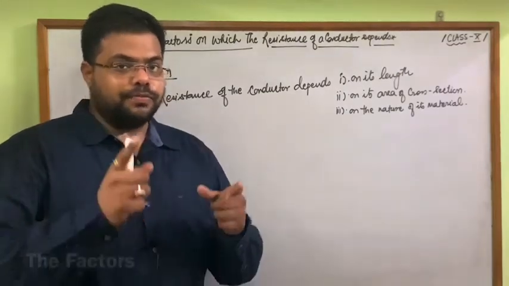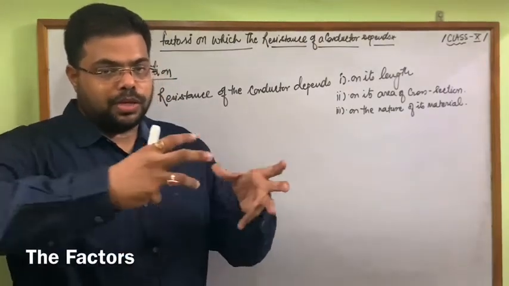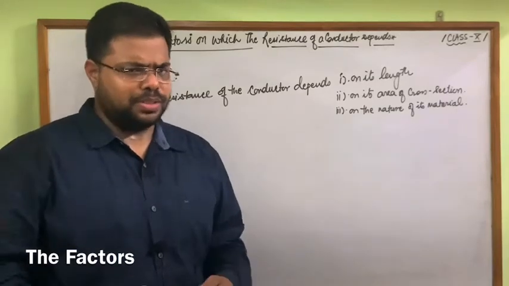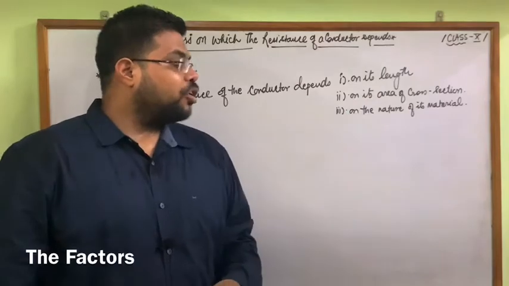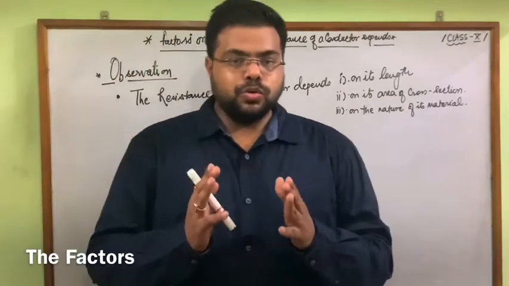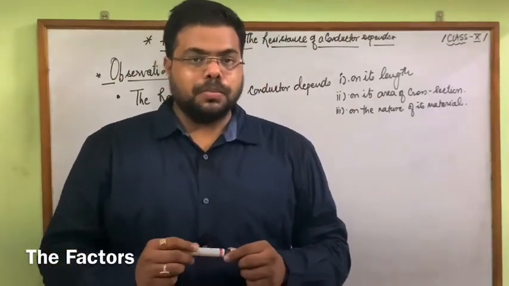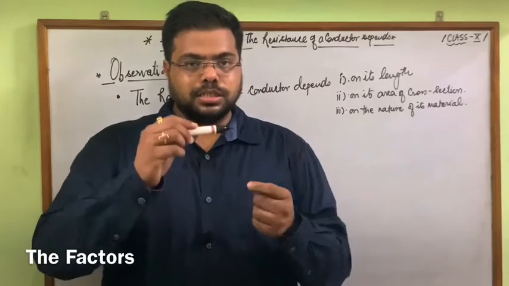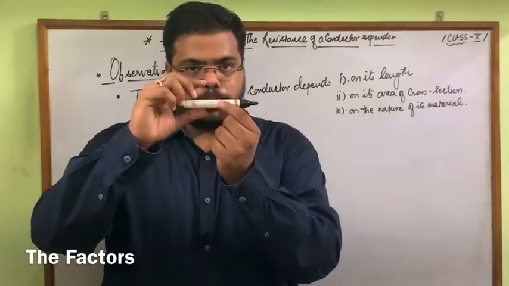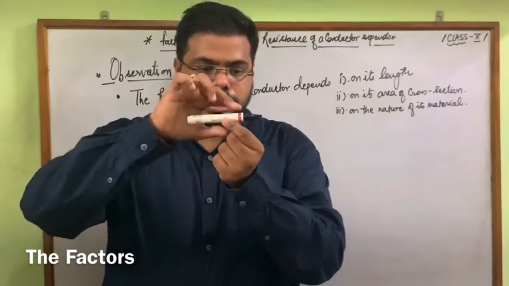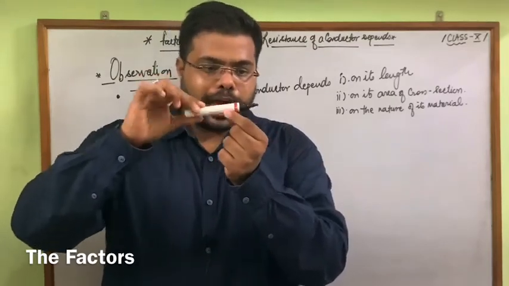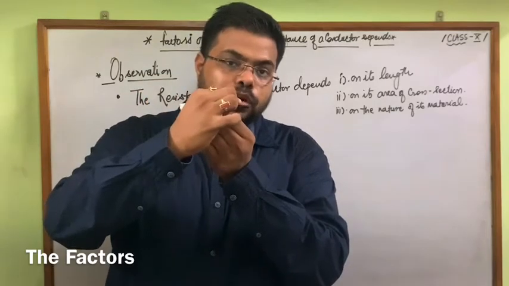Like in the first picture, when we increase the length of the track, the person got tired. Second, on its area of cross section. Do you know the area? Okay, but what do we mean by the cross section? Look at the pen. This particular part is called the cross section. See, till here it is uniform, and here it is going to decrease.